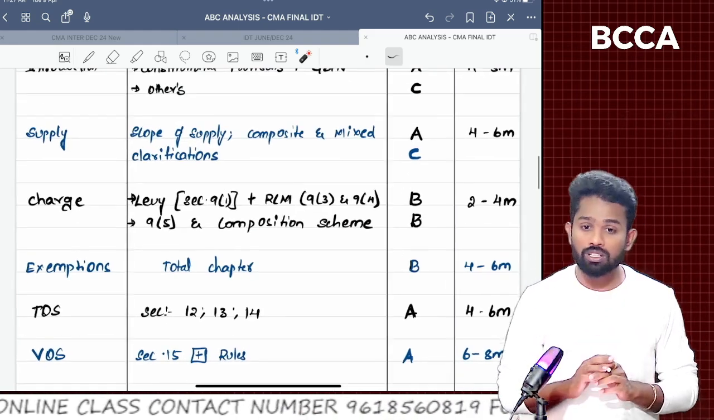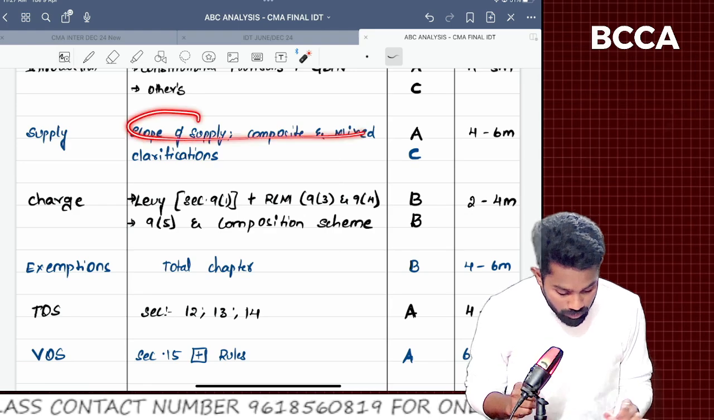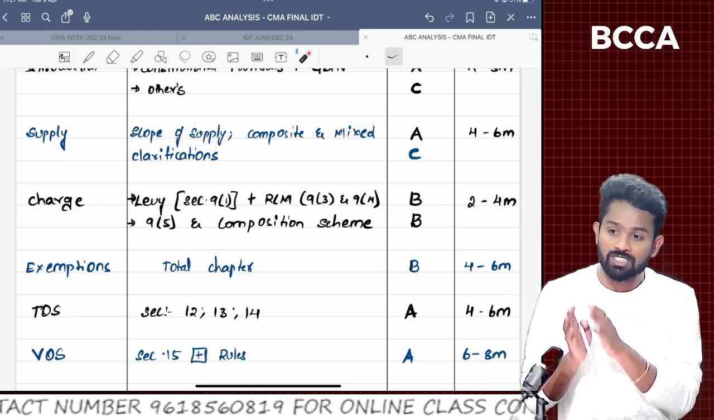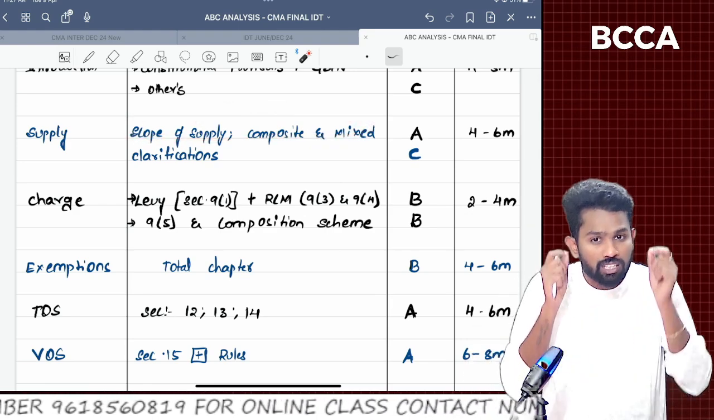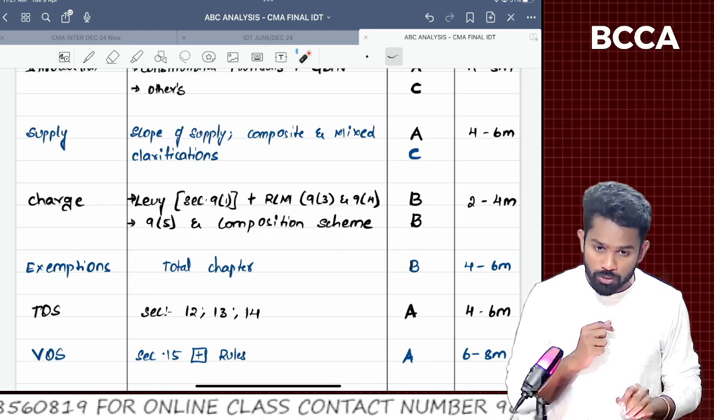Next, coming to the supply chapter. Scope of supply, composite supply and mixed supply, I mean section 7 and section 8. These are very important from the final perspective also, sir.